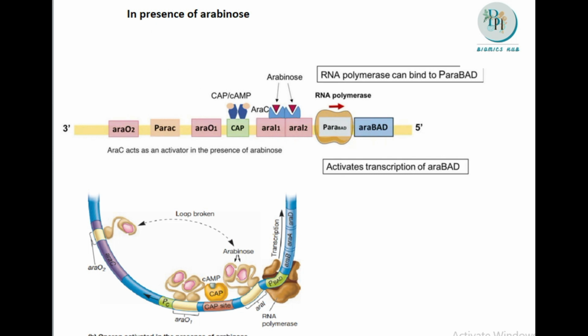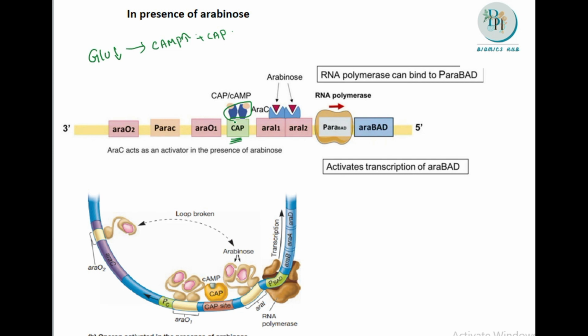And in this case, when this arabinose is used, the concentration of glucose is low. We know that when the concentration of glucose is low, cAMP concentration is high. And there was a CAP protein, CAP region, which was present. And when the concentration of cAMP is high, it always binds with the CAP region. And here there is a formation of a complex.